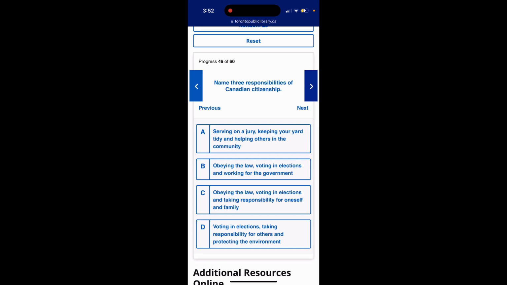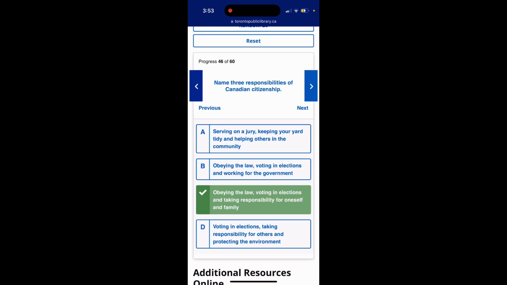Question 46. Name 3 responsibilities of Canadian citizenship. Option A, serving on a jury, keeping your yard tidy, and helping others in the community. Option B, obeying the law, voting in election, and working for the government. Option C, obeying the law, voting in the election, and taking responsibility for oneself and family. Option D, voting in election, taking responsibility for others, and protecting the environment. The answer is option C, obeying the law, voting in the election, and taking responsibility for oneself and family.